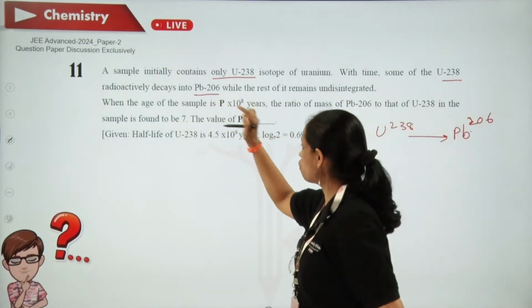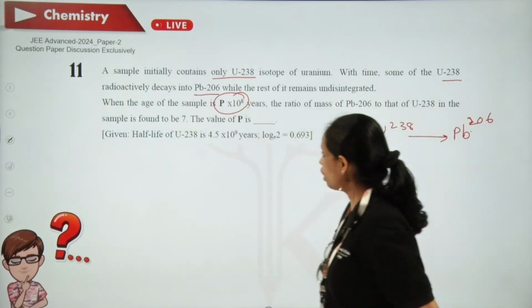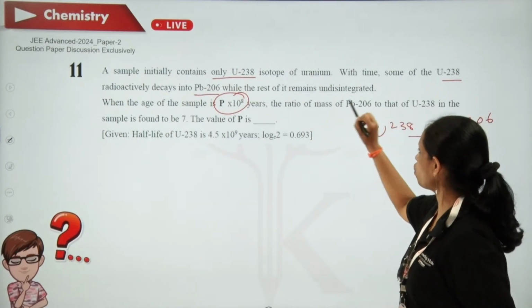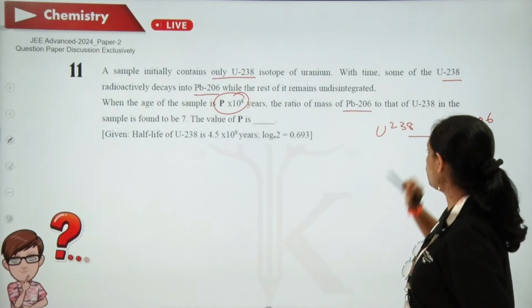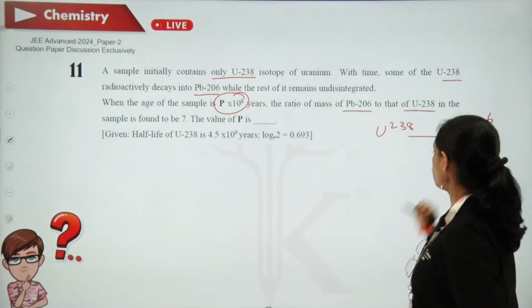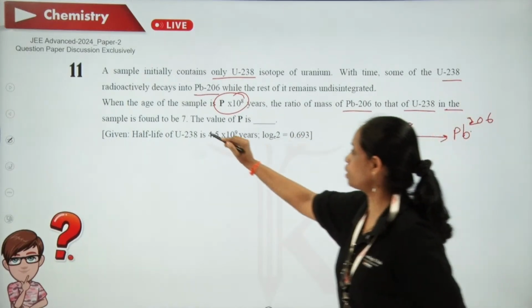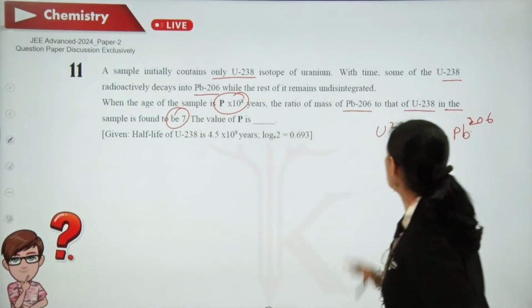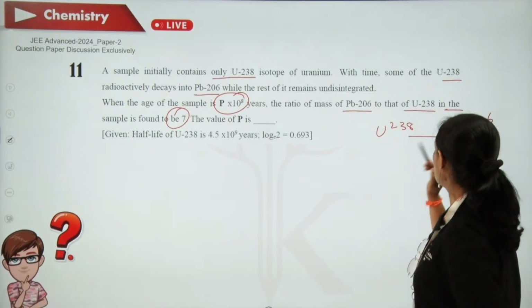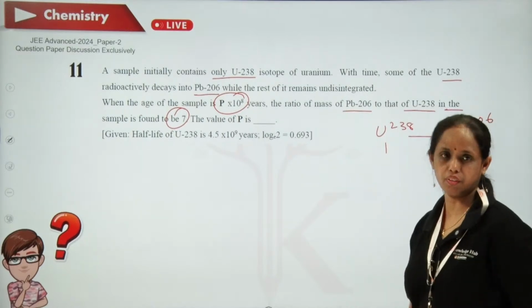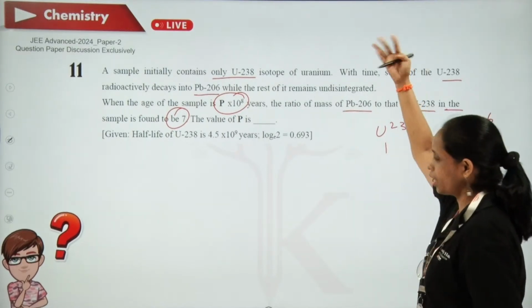When the age of the sample is P into 10 to the power of 8, the ratio of the mass of lead-206 to that of uranium-238 in the sample is found to be 7. So what they mean is, if I take this as 1 gram, this would be 7.